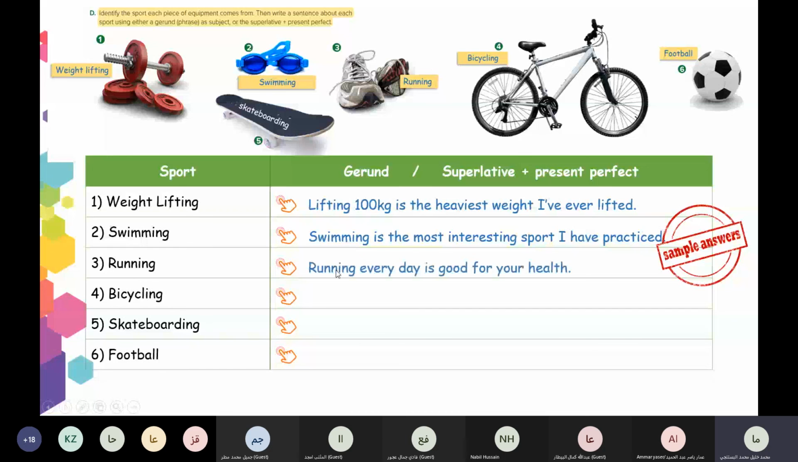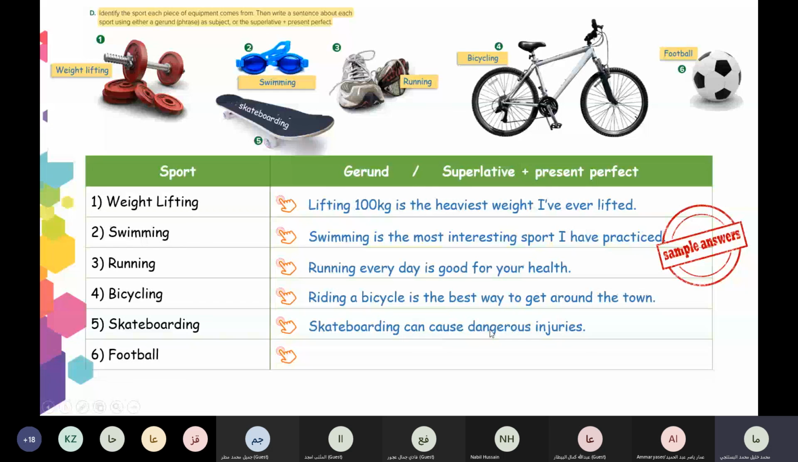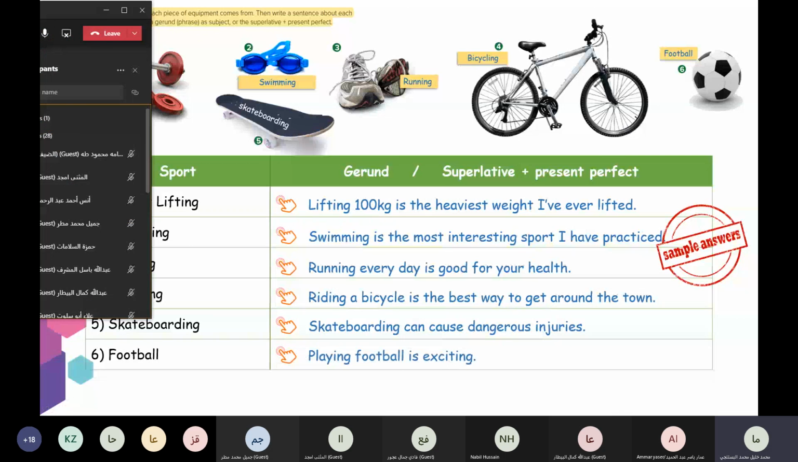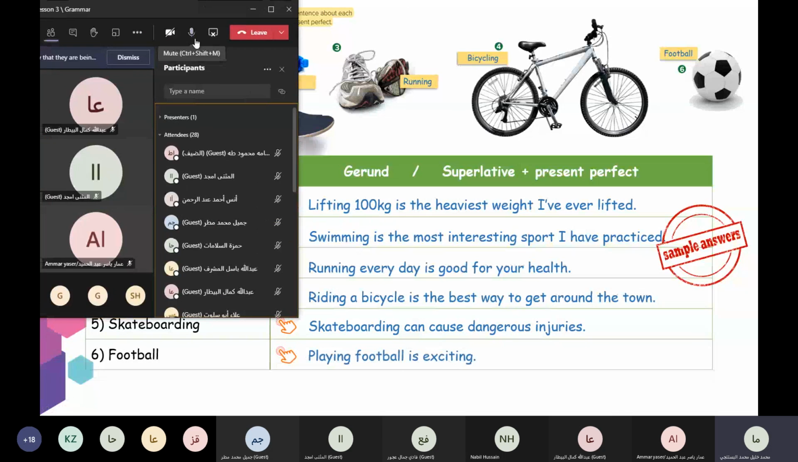Running every day is good for your health. Bicycling, riding a bicycle is the best way to get around the town. Riding, here we use what? A gerund. Skateboarding can cause dangerous injuries. Football, playing football is exciting. So this is about our lesson today. I think here we have to stop. Now here we have a homework.